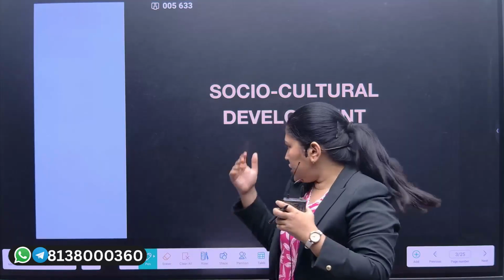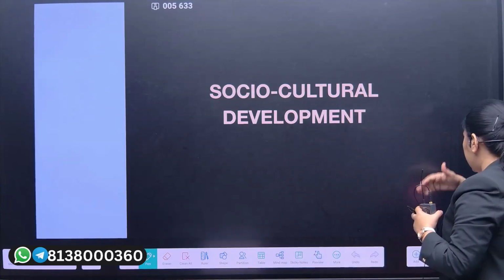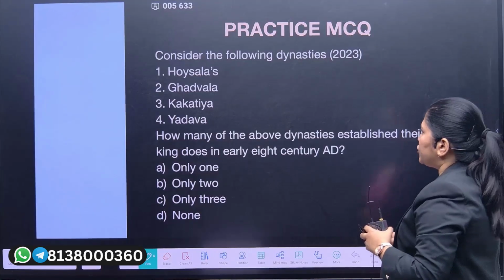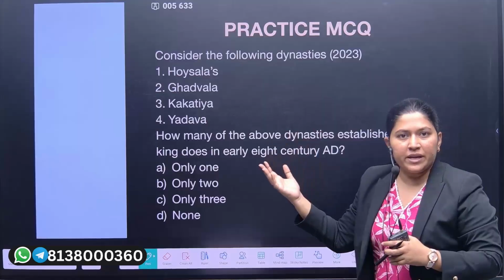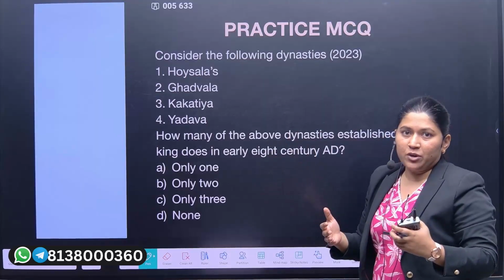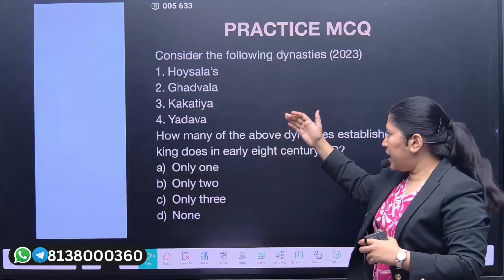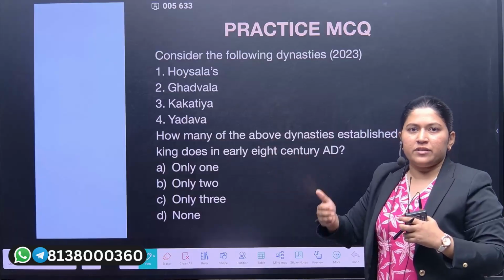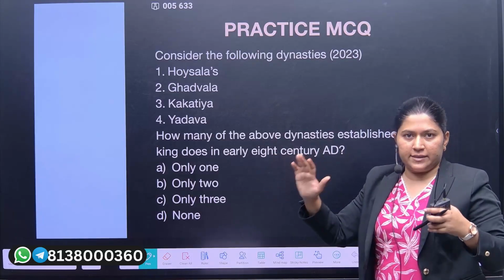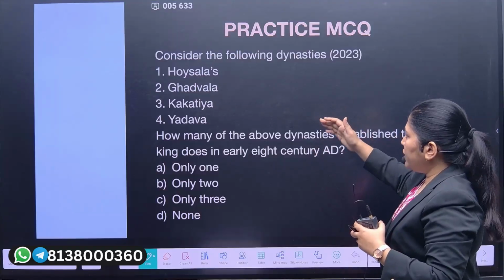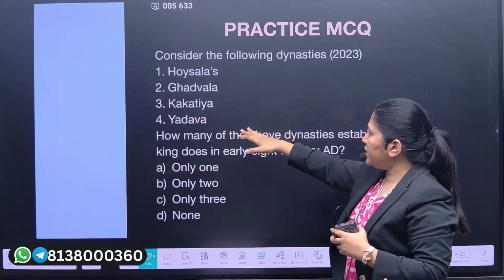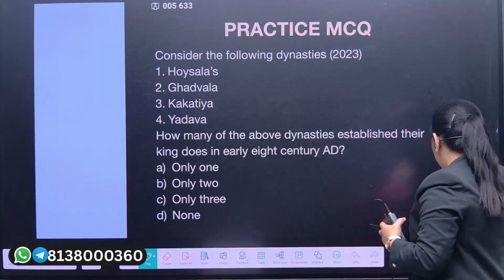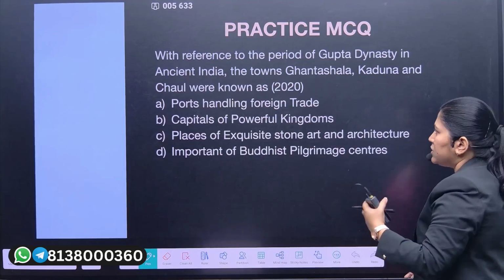Like just now, we'll start off the socio-cultural development. Just see the significance of this topic. Again I'm repeating the same PYQs, please do not get bored. Why? Because this has different kinds of dimensions. Each PYQ would not have the same dynasties; they would have dynasties from different periods. For example, we saw the Kakatiya, but we have not yet seen the Yadavas, Gadwalas and Hoysalas. We would be seeing them, so again this question marks the upcoming discussion.